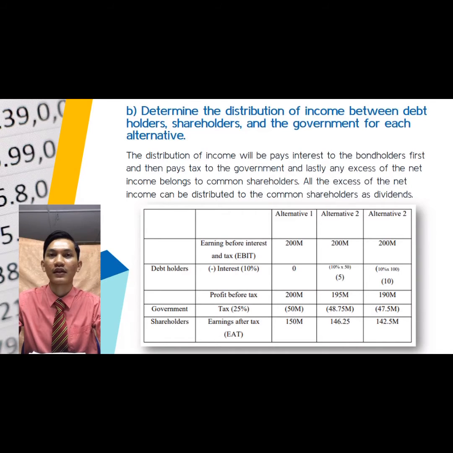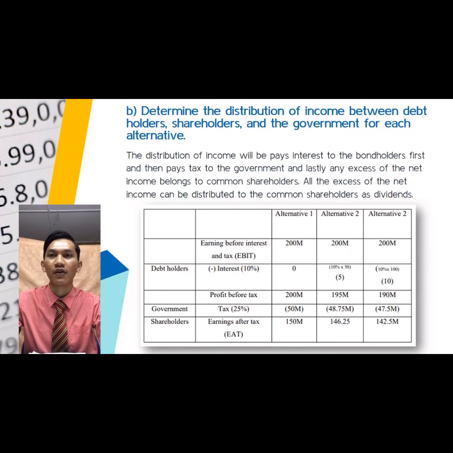For alternative 2, income for debt holder is RM5 million. Income for shareholder is RM149.25 million. And income for the government is RM48.75 million. For alternative 3, income for debt holder is RM10 million.